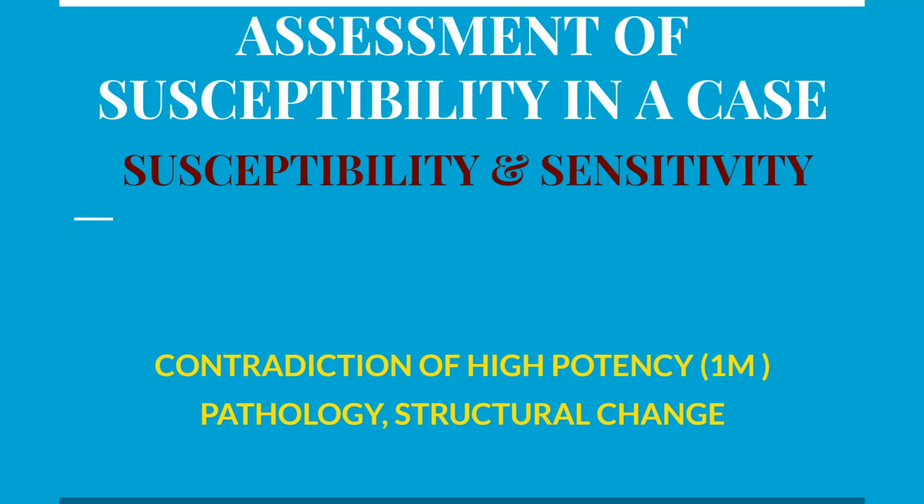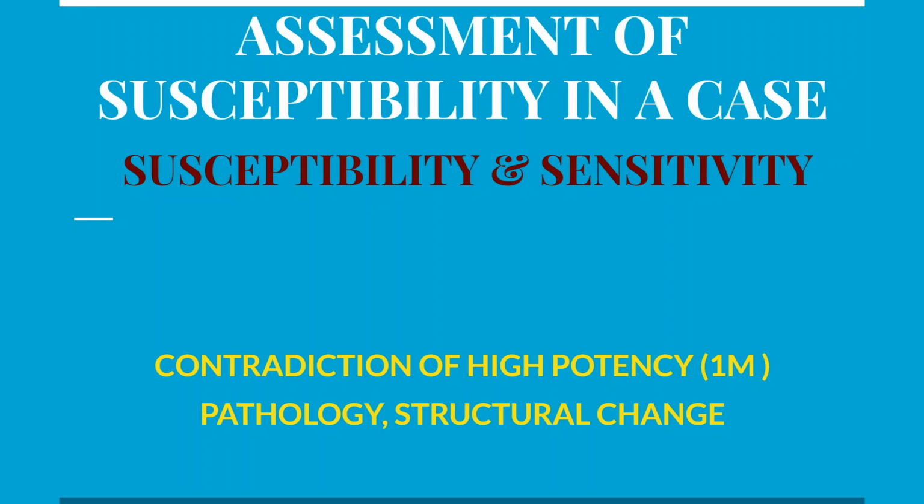In such a case, even if the patient is young, even if he is an intellectual with occupation as teacher, CA or doctor, you cannot prescribe high potency because of the underlying pathology.